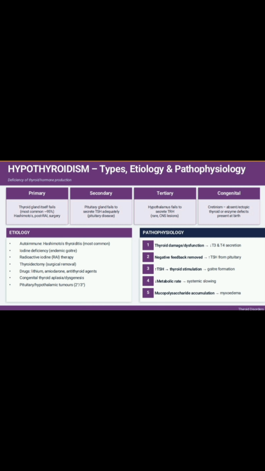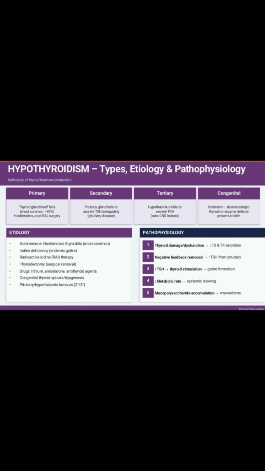Three parts are involved, that is hypothalamus, pituitary gland, and thyroid gland. The thyroid gland secretes T3 and T4. If the thyroid gland itself is damaged or destroyed, then it is known as primary hypothyroidism.